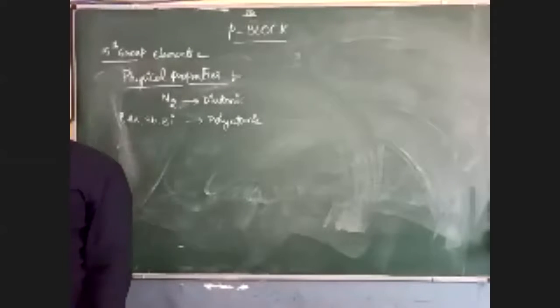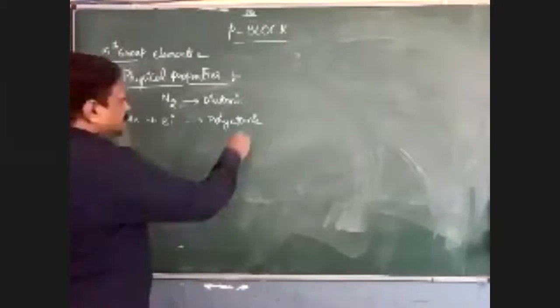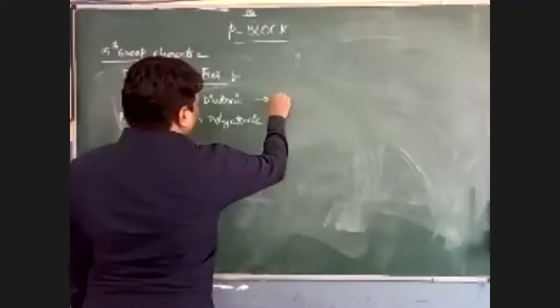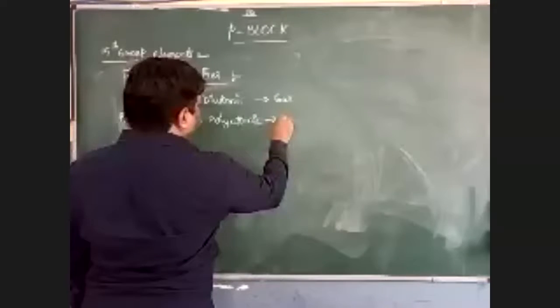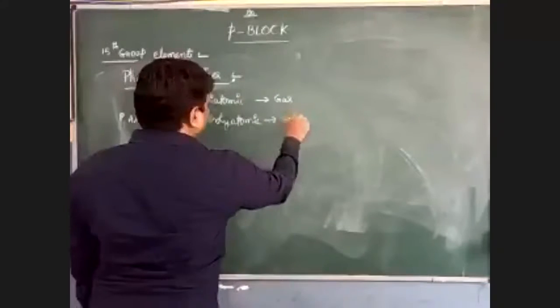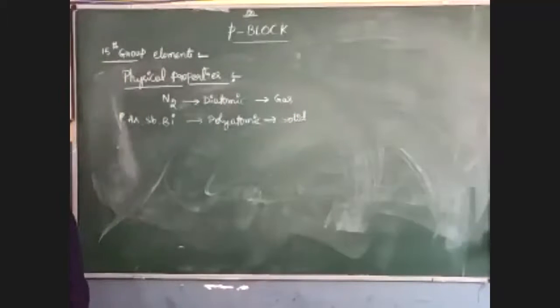All these elements are available in a polyatomic state. The diatomic state is present only for nitrogen. This one is a gas at room temperature, whereas all the remaining members are solids at room temperature.